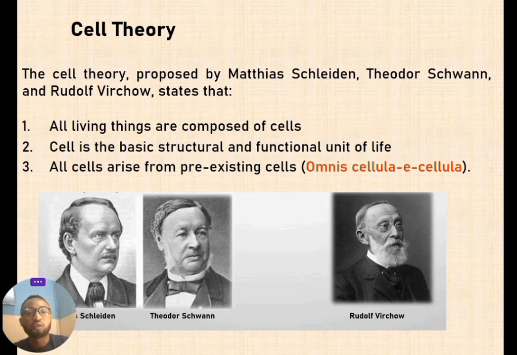They are as follows. One, all living things are composed of cells. Two, the cell is the basic structural and functional unit of life. And three, all cells arise from pre-existing cells, as characterized by Rudolf Virchow.